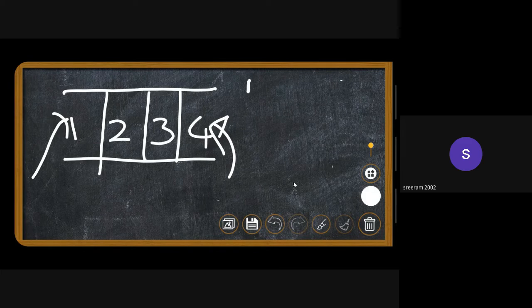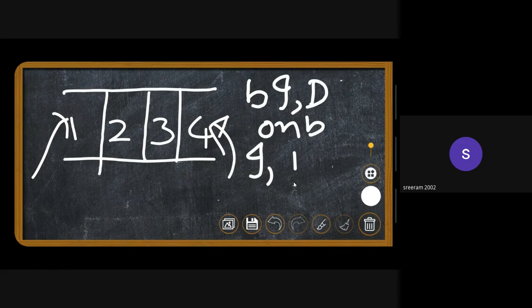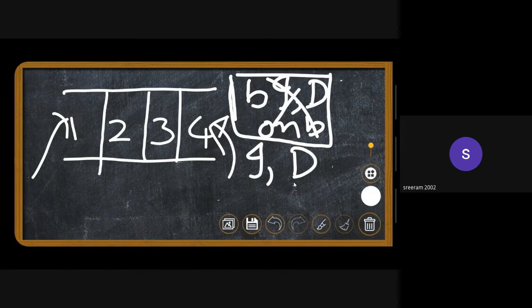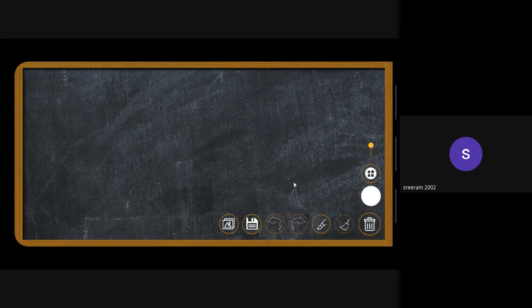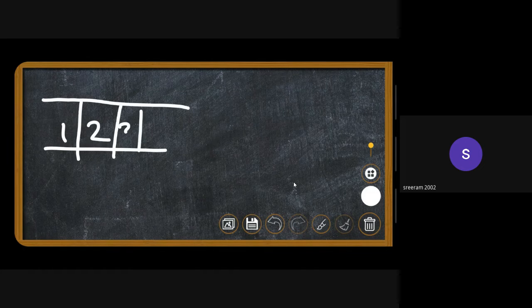Does it mean we'll be performing both insertion and deletion on both ends, or insertion on one end and deletion on the other? If we perform insertion and deletion on both ends, we do not actually do this. Insertion occurs at one end and deletion occurs at the other. So why am I representing queue like this? As I've already told you, it is open to operations from both sides. So the example of queue will be just like a queue of people.